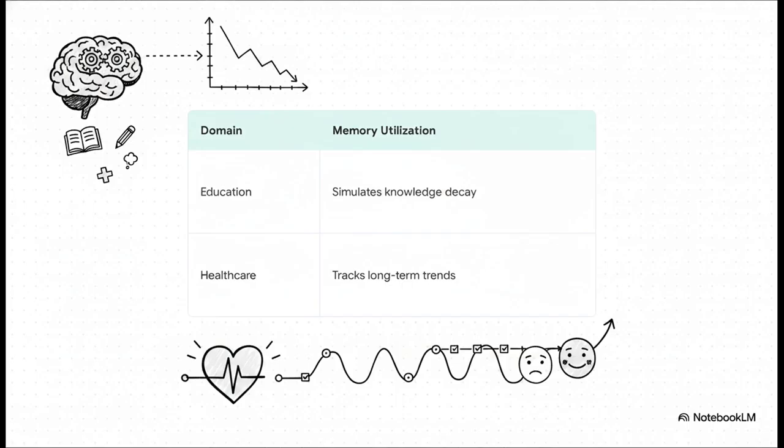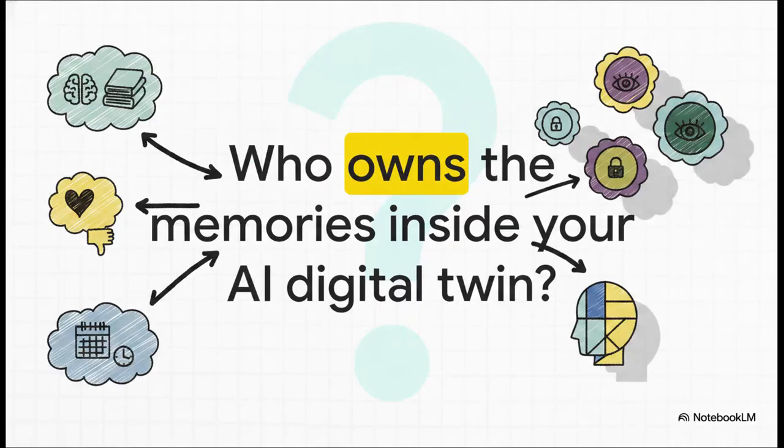And if we pivot to healthcare, memory allows agents to track longitudinal health trends. They rely on affective continuity to monitor a patient's emotional trajectories over time. This means they can actively adjust and personalize therapeutic strategies across multiple sessions. It's incredibly powerful.